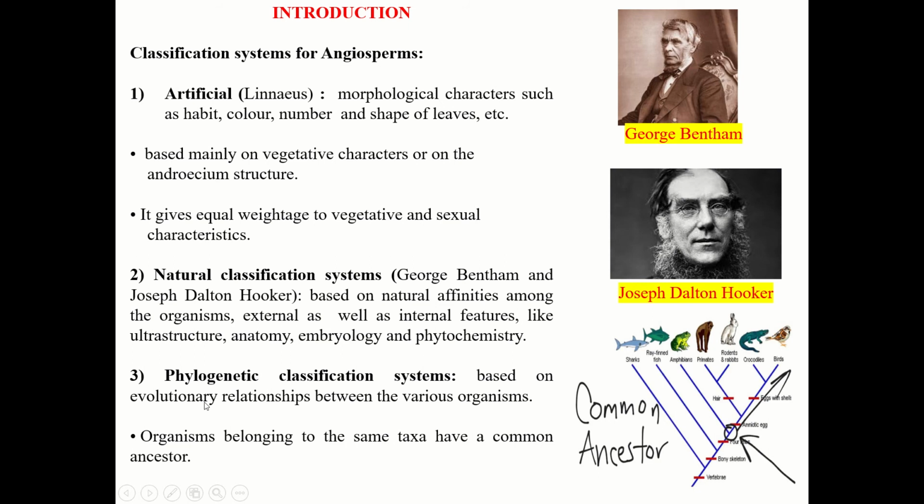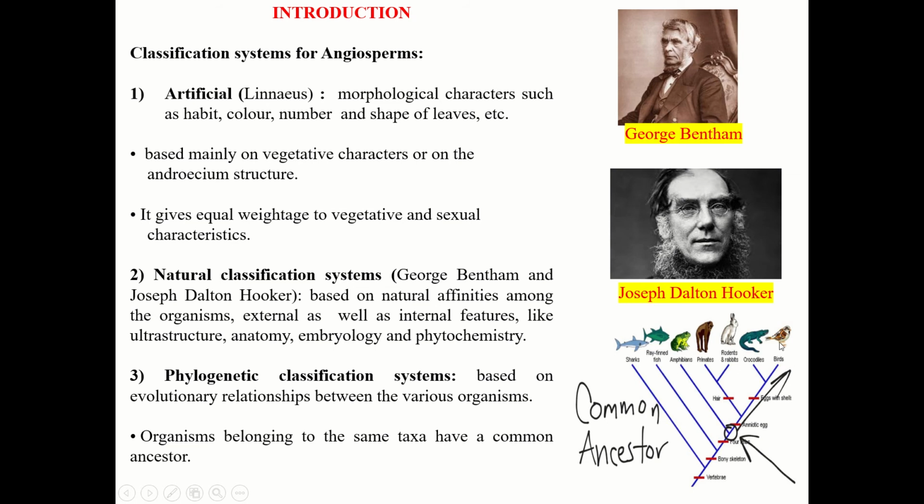Another system of classification is the phylogenetic classification system. This is based on the evolutionary relationship between various organisms. So how they evolved, which organism evolved first, and organisms belonging to the same taxa have a common ancestor. You can refer to this diagram.